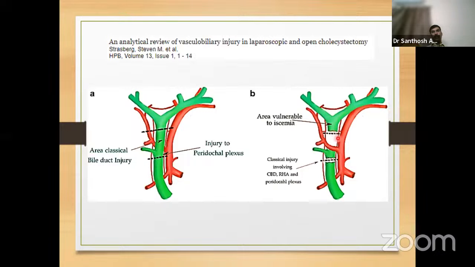So if you injure the left hepatic artery, the right hepatic artery is already injured. The 3 o'clock and 9 o'clock position arteries are also already injured. This transhilar arterial arcade also will not receive any blood supply.